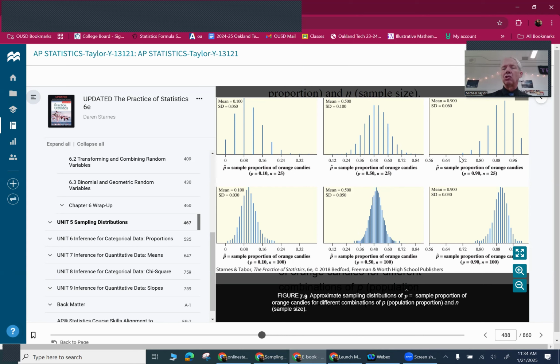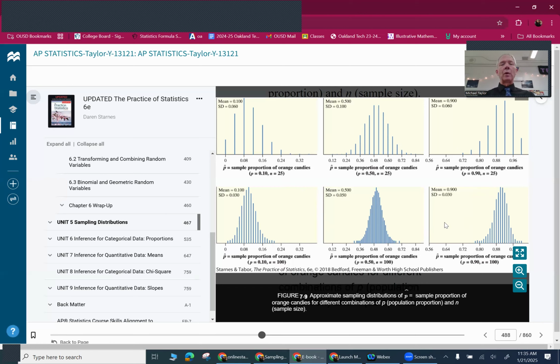And then the one on the right here just shows, well, what if we had 90% orange candies? In this case, our center is still 0.9 because that's what we're going to get generally. But occasionally we'll get a very small number of orange candies, and I can't go more than 100%. So I'm bumping up against this wall, which is why I have a tail on the left side because I'm bumping up against the wall on the right side. But once I go up to 100, I'm fine because the 0.9 was never the problem. 0.9 times 25 is fine. That's going to be like 22 and a half candies. The problem was the failure rate. The number of non-orange candies would only be 10%, and that fails large counts. So this is what it is for proportions.